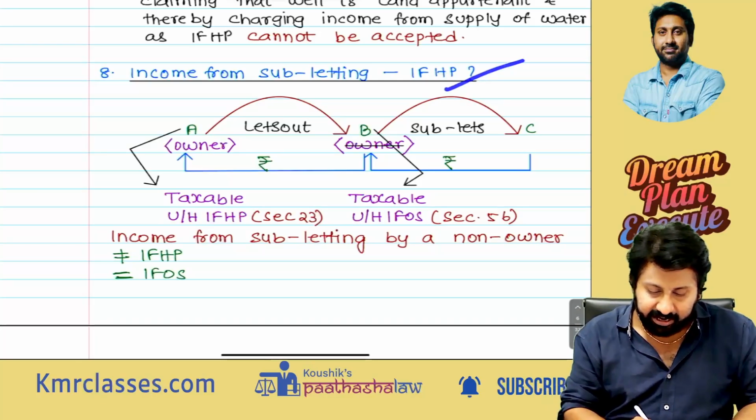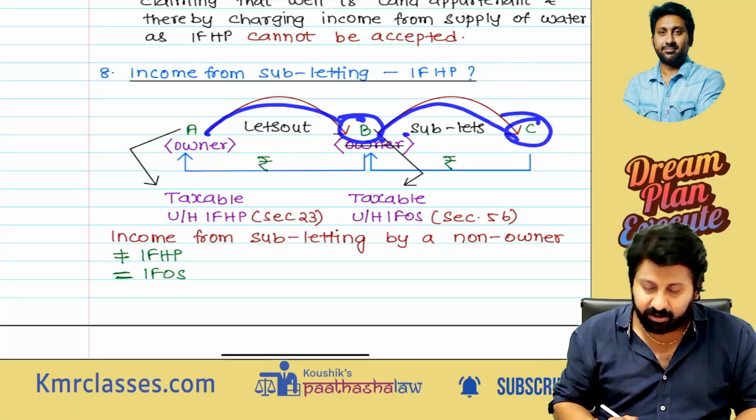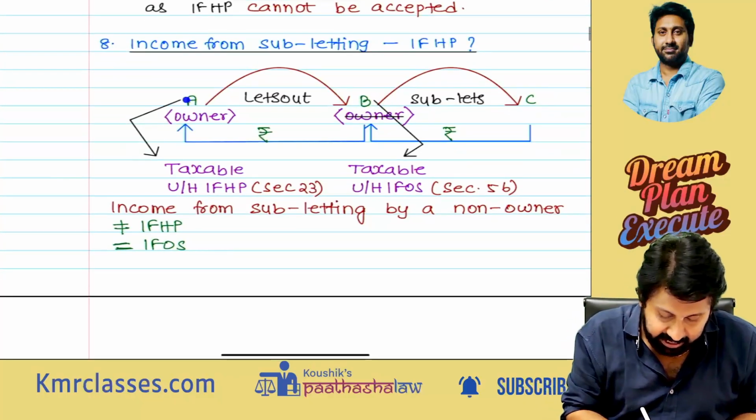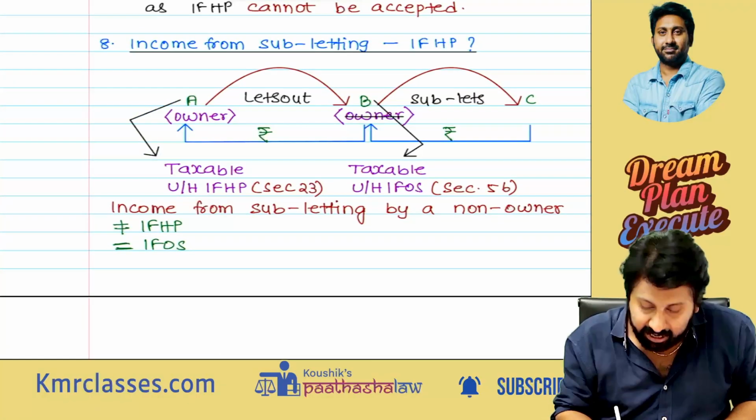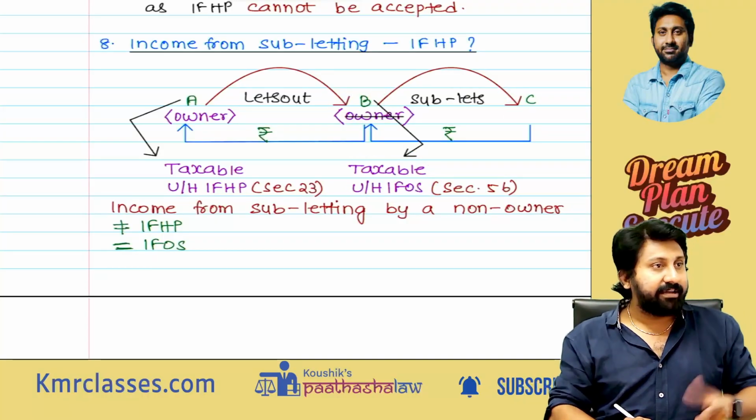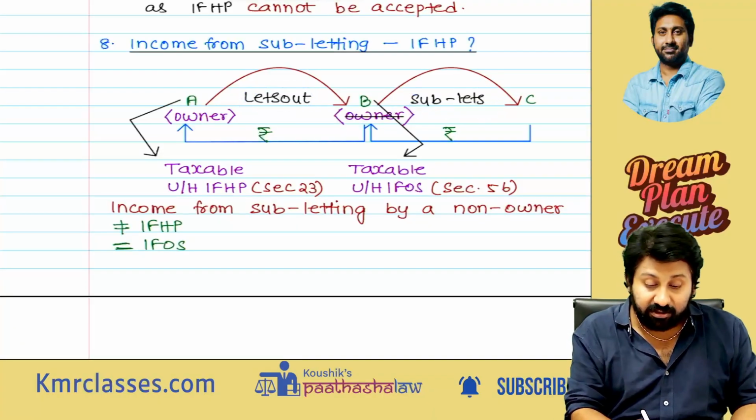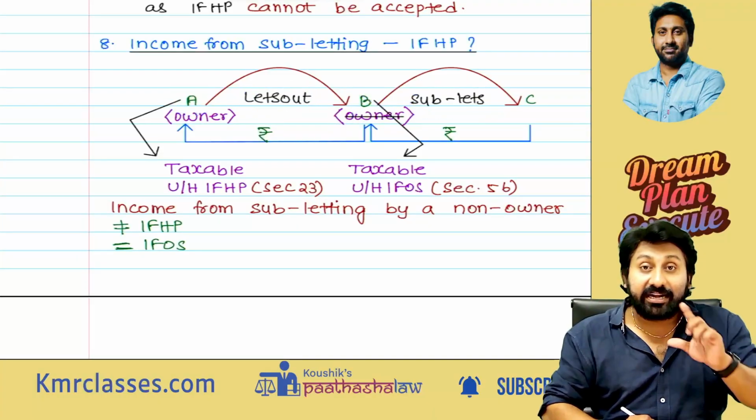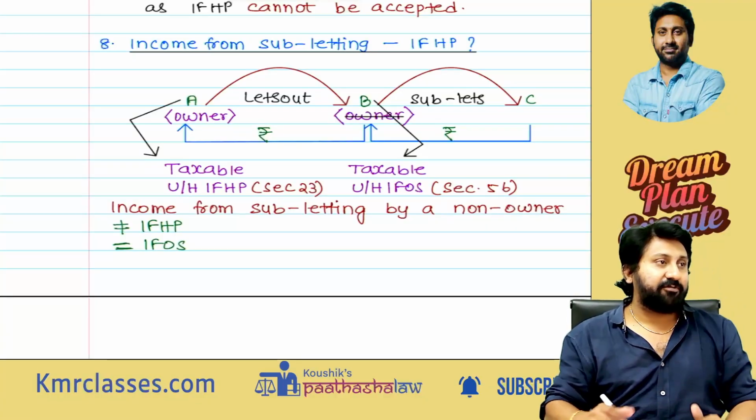Income from subletting. A lets to B. B lets to C. What will happen now? See, A lets to B, taxable under the head IFHP. B lets to C, that will be taxable under IFOS. Why, sir? Both are letting. You are letting, I am subletting. You are the owner, but I am not the owner. Letting out by owner is IFHP. Letting out by non-owner is IFOS.